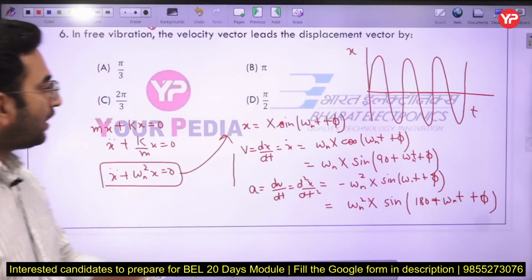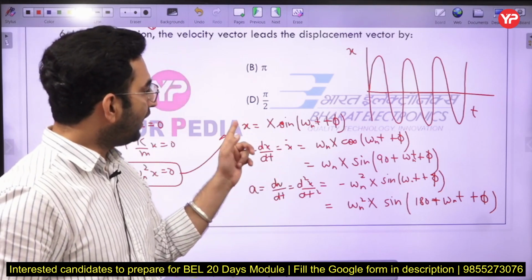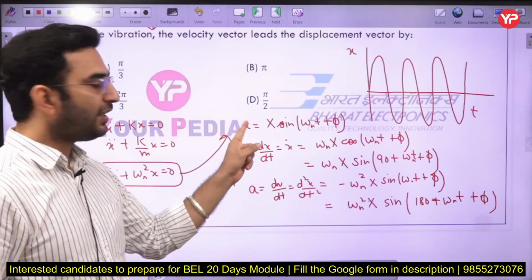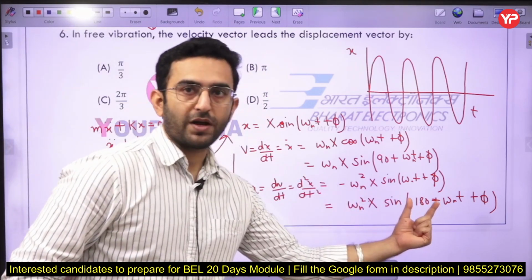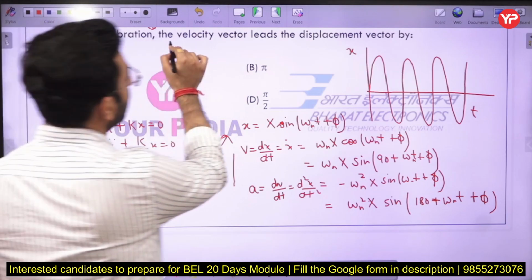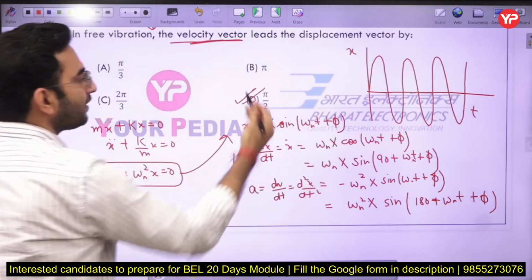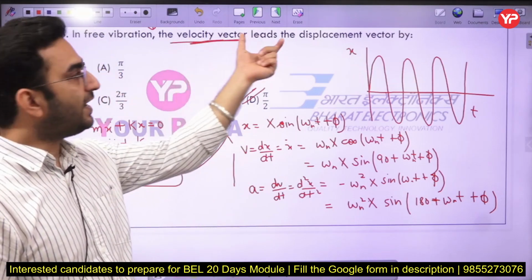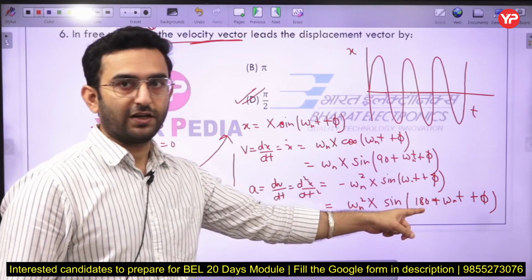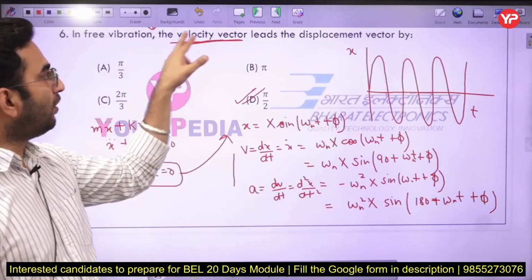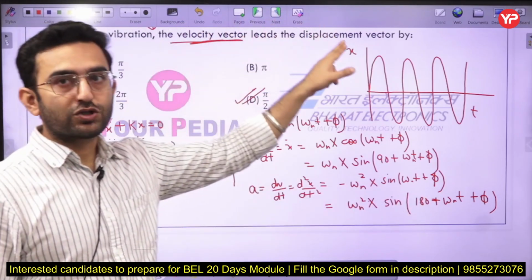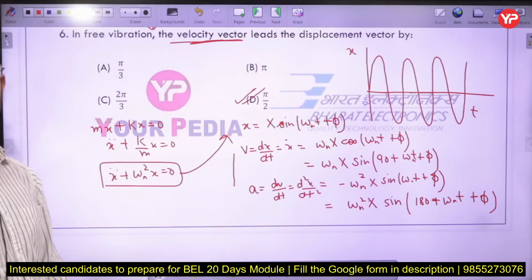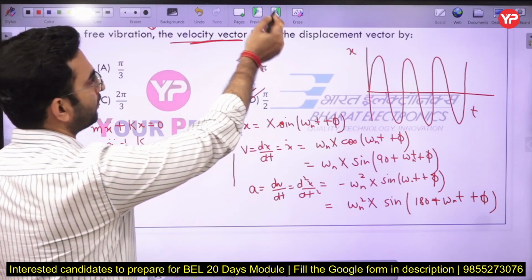Now you can see the velocity vector is leading the displacement vector by 90 degrees, and the acceleration vector is leading the displacement vector by 180 degrees. In this question, the velocity vector leads the displacement vector by 90 degrees. If they ask whether the acceleration vector leads the displacement vector, then it will be 180 degrees. And if they ask whether the acceleration vector leads the velocity vector, the answer will again be 90 degrees. Understood? So option D will be the correct answer here. Again, that's a very simple question, by the way.